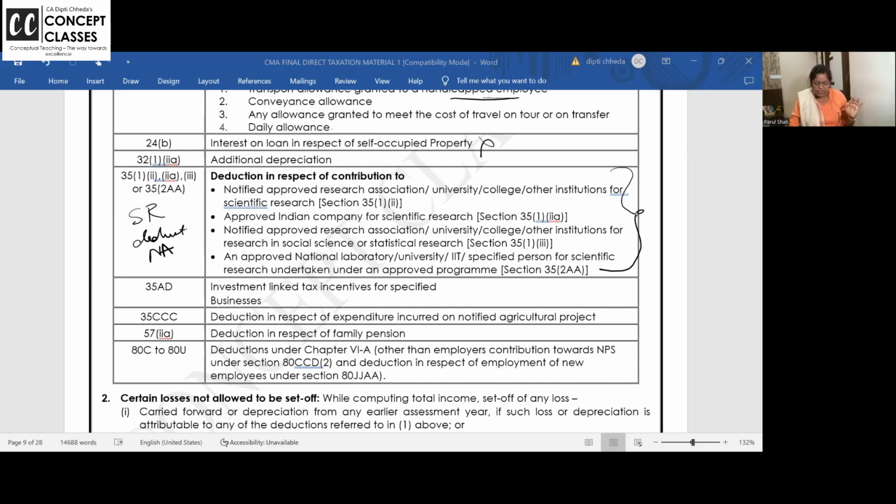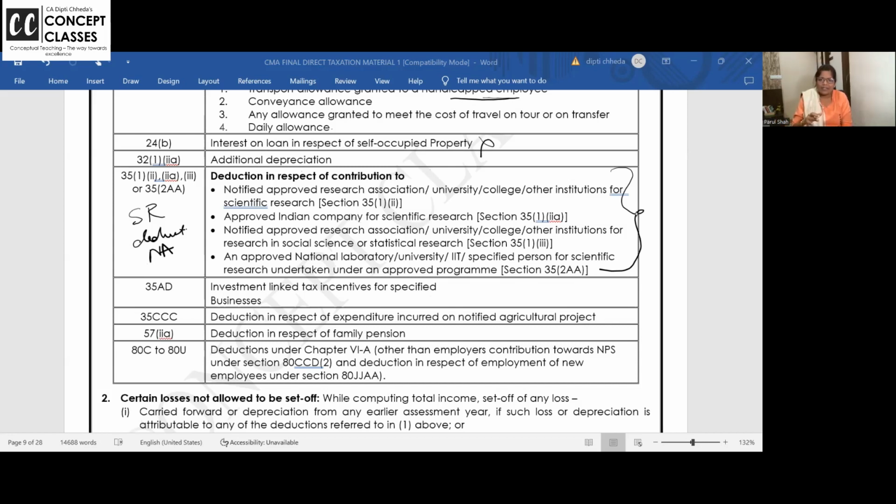35 AD deduction you will not get if you are going for alternative tax. Frankly, I'll tell you, 35 AD deduction mein they allow revenue and land ka cost nahi milta, building and all. So it is so huge, you are actually into losses only. You don't end up paying any tax.